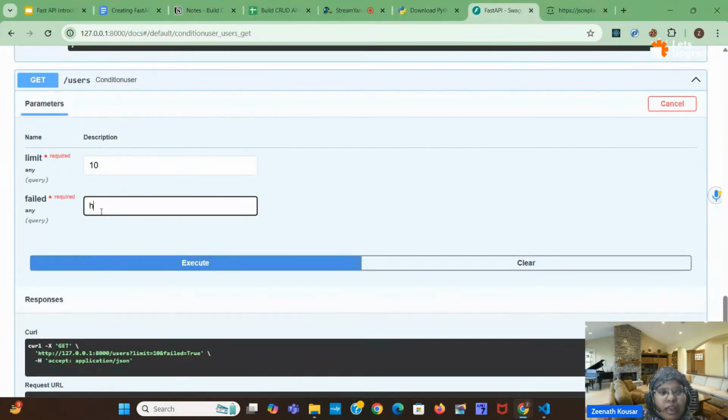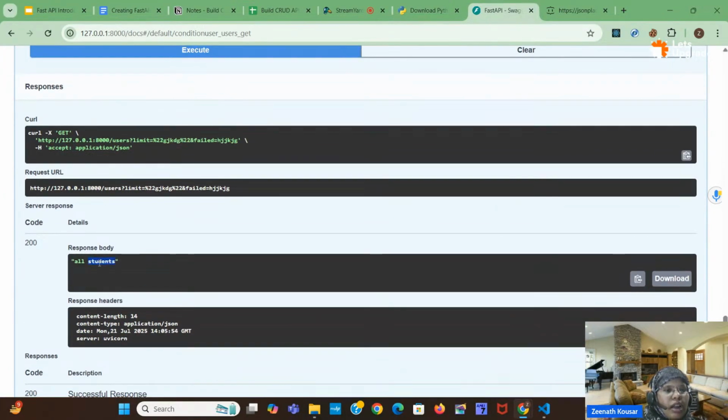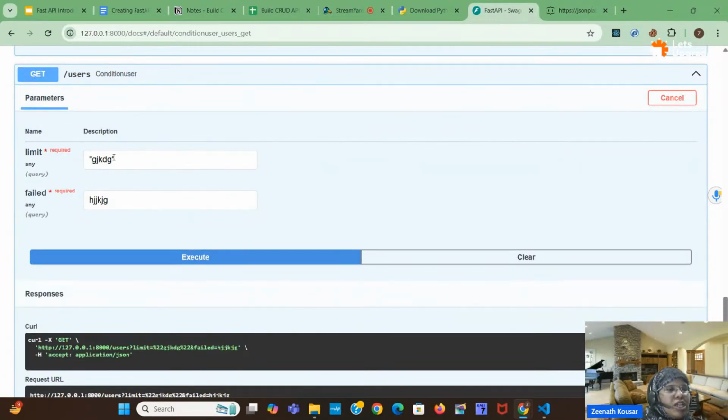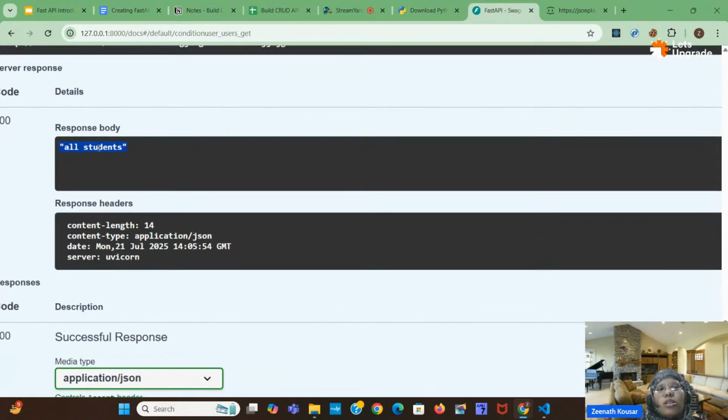If I give something else, and here also if I give something as a string, then also we are getting all students. But this is wrong, right? Limit should be in numbers only. Limit should be integer digits only, either 10 or the first 10 numbers or 20 numbers, right? And failed should be a boolean value, true or false, either the students will be failed or passed. But whatever I am giving here, if I give something else, a string, then also I am getting a response as all students, right?